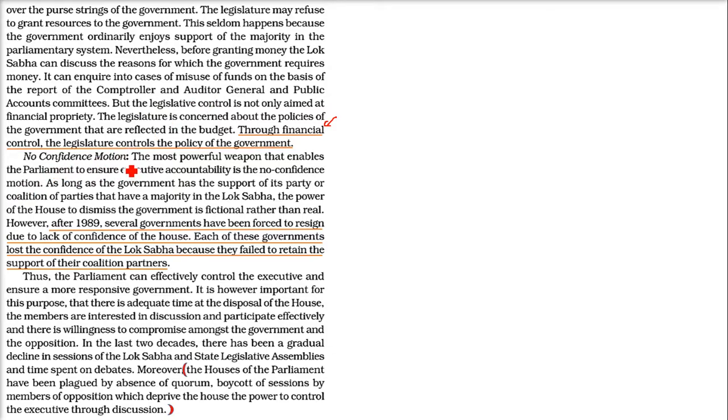Then we have the no confidence motion. No confidence motion is a very powerful tool. After 1989, several governments were forced to resign, to step down, due to lack of confidence in the house. Each of these governments lost the confidence of the Lok Sabha because they failed to retain the support of their coalition partners.